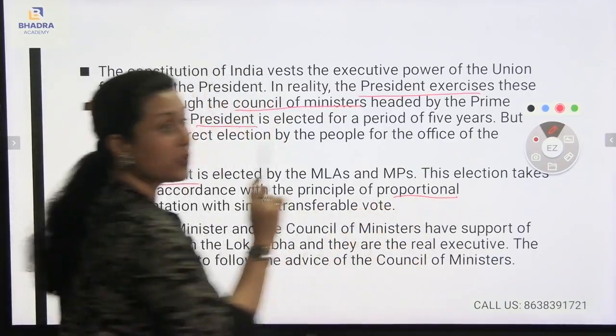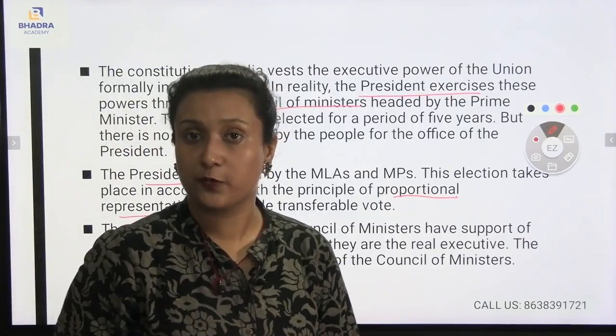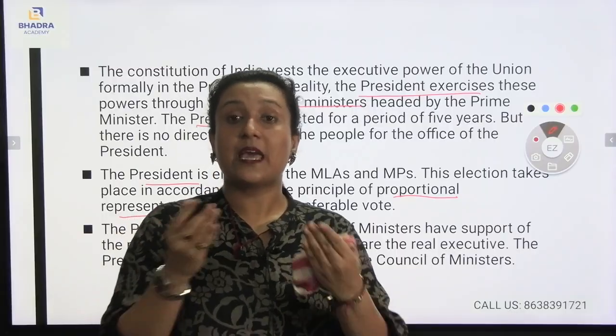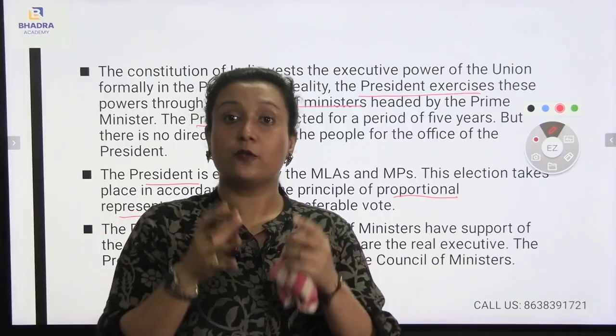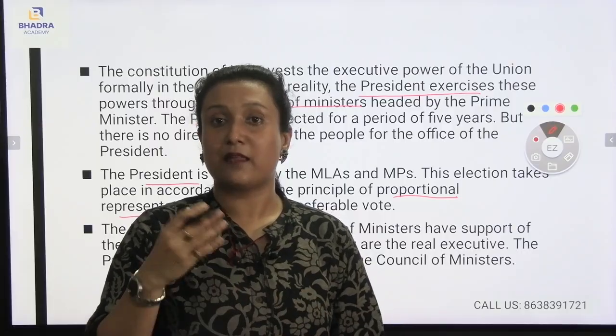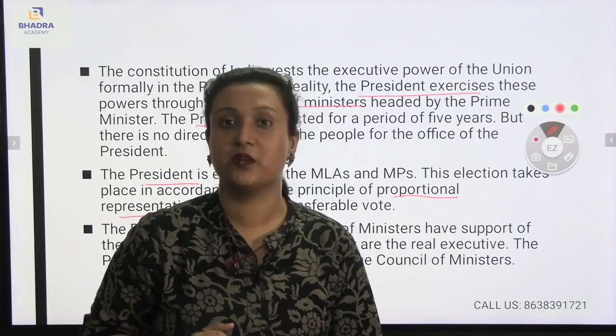I hope you have understood the proportional representation system, which means the votes will be given by the public, and those votes will be divided among different political parties, and the person who gets the maximum votes will be elected as the next head. So this comes under the proportional representation system.